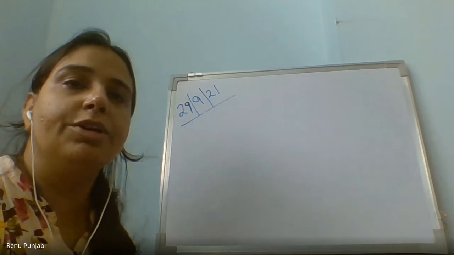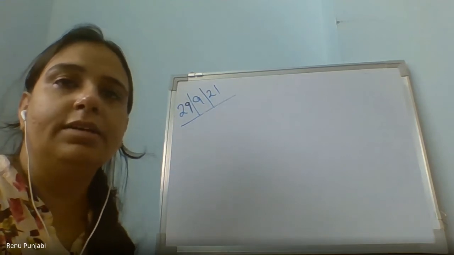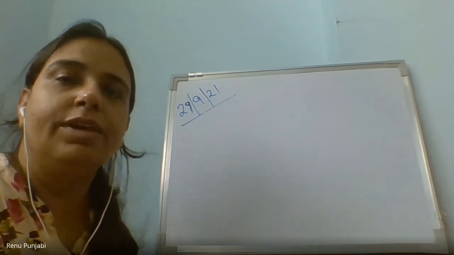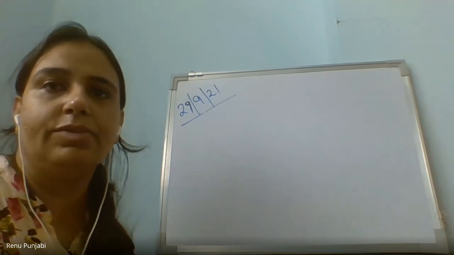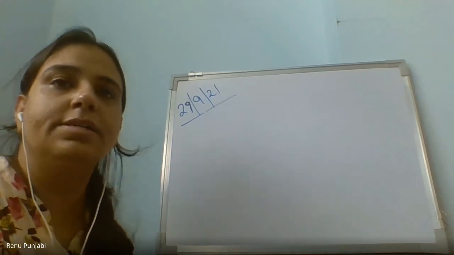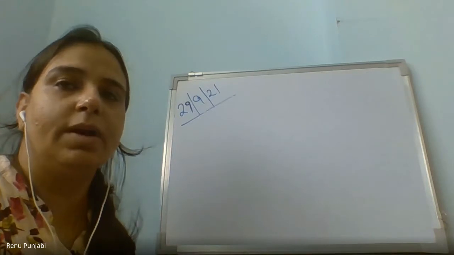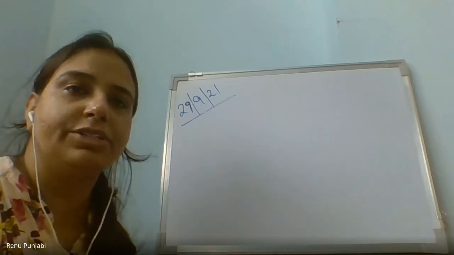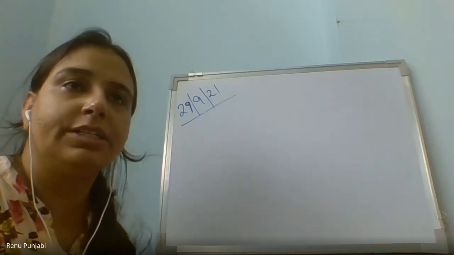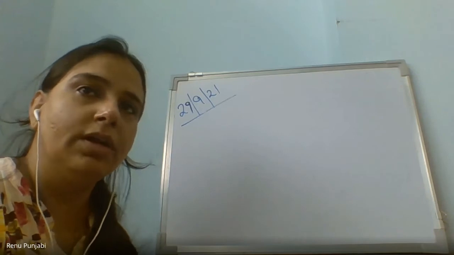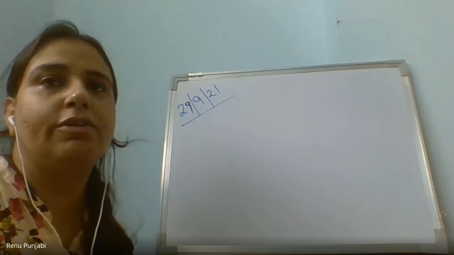So today, as you know, we have started chapter number 9, which is halves and quarters. Halves and quarters is related to fractions, right? You all know what a fraction is. Fraction is a part of a whole. Fraction means part of a whole.